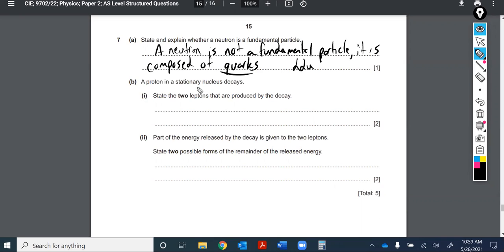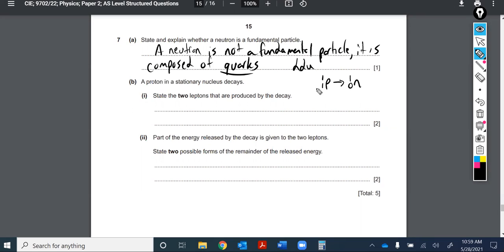A proton in a stationary nucleus decays. State the 2 leptons that are produced by the decay. Oh, I like this question. Let's start with a proton decays. So what's it going to decay into? It's going to decay into a neutron. So it still is a nucleon, but it's not positively charged.